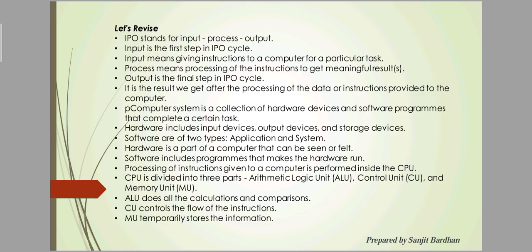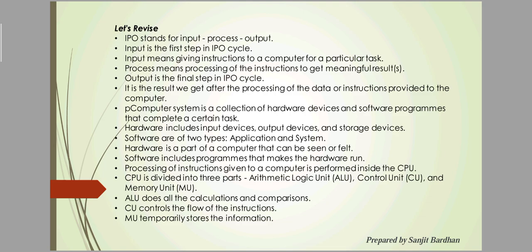Then software is of two types, mainly application software and system software. System software means without system software the hardware cannot run. Examples of system software are Windows, Mac, Linux, etc. And application software is MS Paint, Microsoft Excel, Microsoft Word, PowerPoint, Notepad, WordPad. These are examples of application software. Software includes the programs that make the hardware run. I already told you that without software the hardware cannot run.